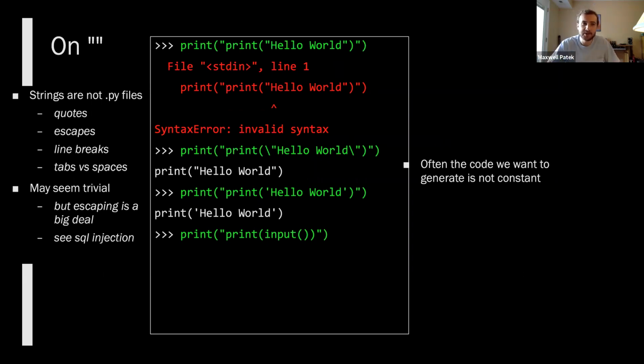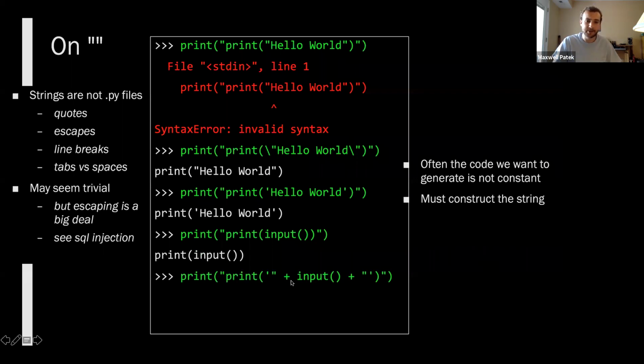Is that what this is going to do, or does anybody have a different idea of what this is going to do? What we want to do is get some user input and print out some code that will print that user input. But that's not what this will do, because we didn't do any magic here. This is still just a string. So it's not like we called input here. We just put it in the string, and so this will print input.